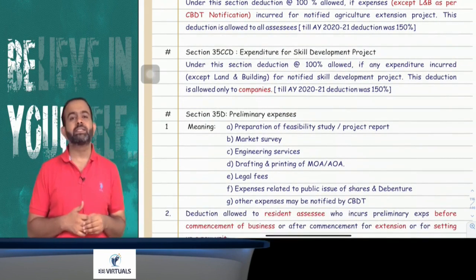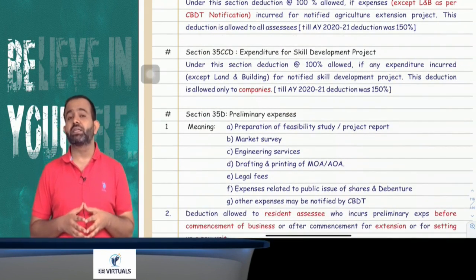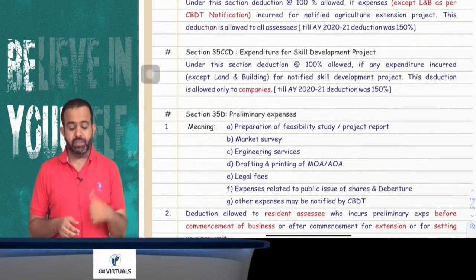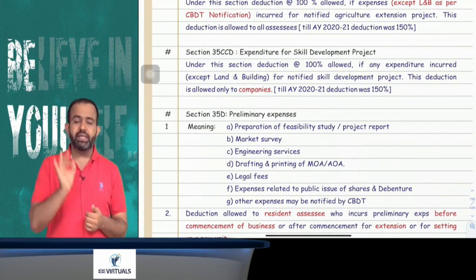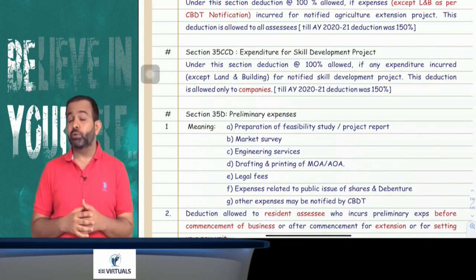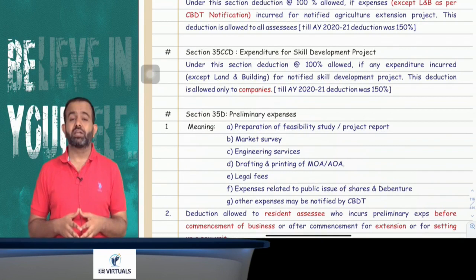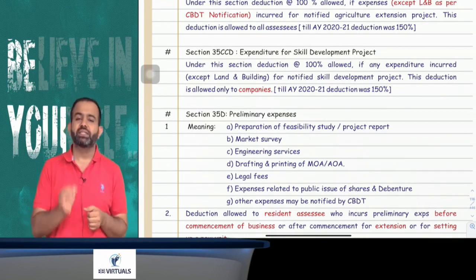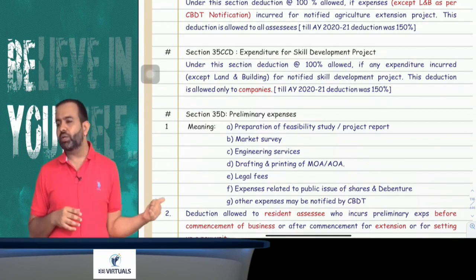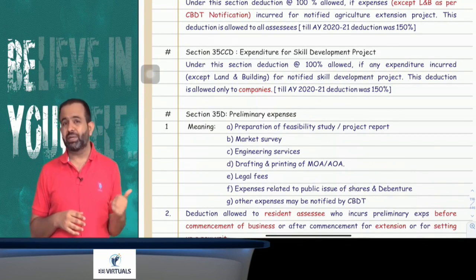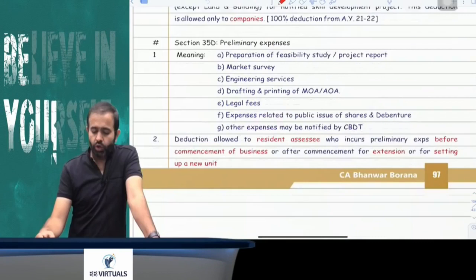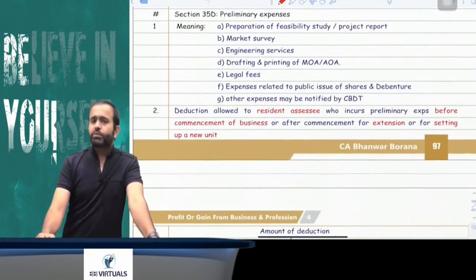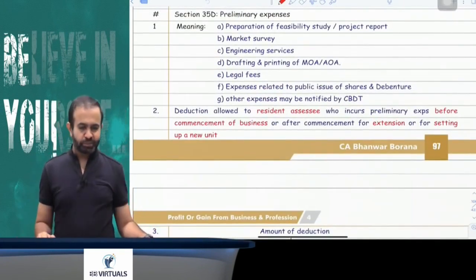Section 35 CCD says that suppose if there is any expenditure incurred for the skill development project, but this deduction is allowed only to company assessee. If company incurs any expenditure for the skill development project, in that case 100% deduction is allowed for all revenue and capital expenditure except land and building. So here also land and building deduction is not allowed. Other capital and revenue expenditure 100% deduction is allowed. You got my point or not? Yes, all assessee.